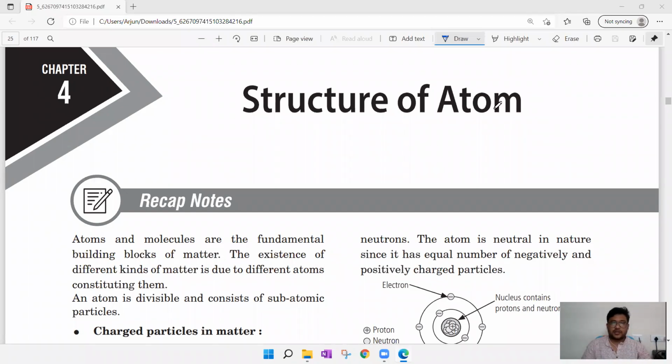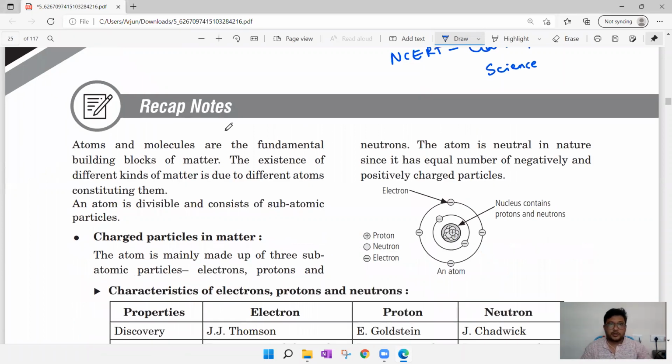Okay, this is the fourth chapter in NCERT class 9 science. So this is the fourth chapter, structure of atom. So we'll try to see what topics are there and what concepts we can learn.